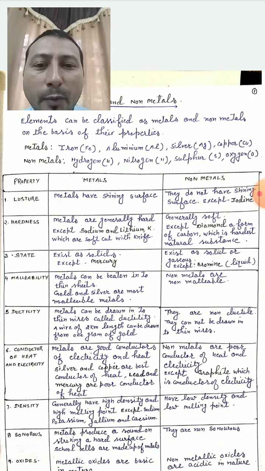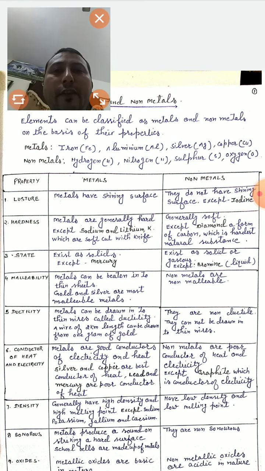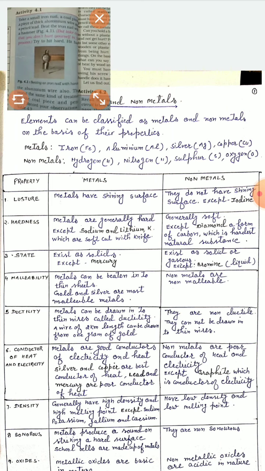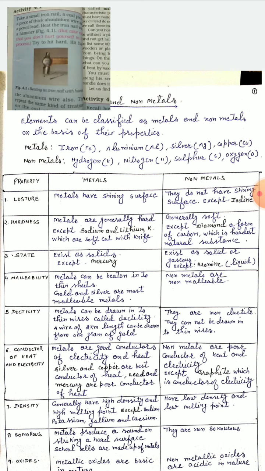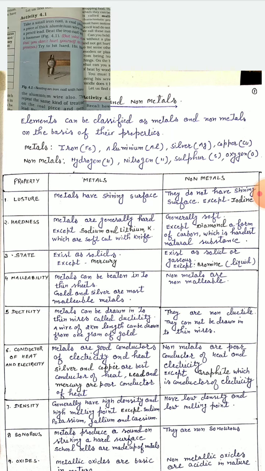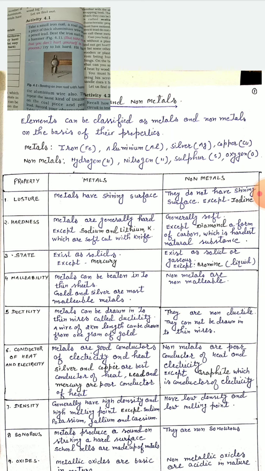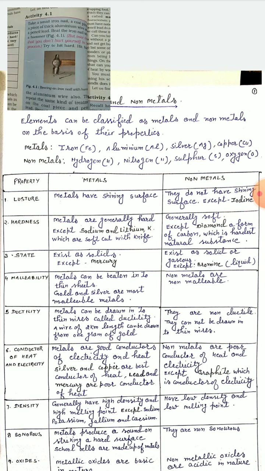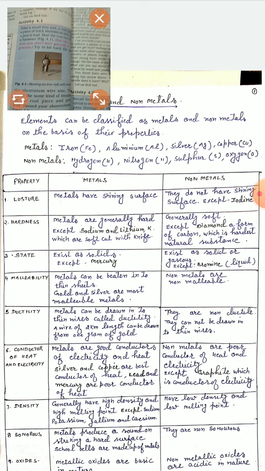Then we talk about another property which is malleability. You can see the metals can be beaten into a thin sheet. You can see this in the diagram given in your book. When you beat the iron nail with the help of a hammer, it will become flattened. And you have seen the ironsmith who is working on the tools of iron. He puts those tools in the red hot coal and then beats them with the help of a hammer and converts those tools into the desired shapes. So this property is called malleability.